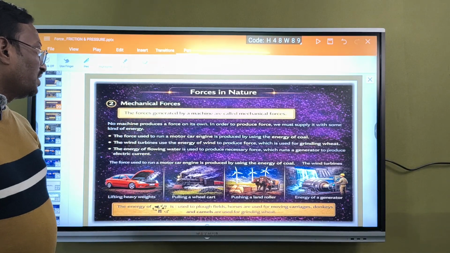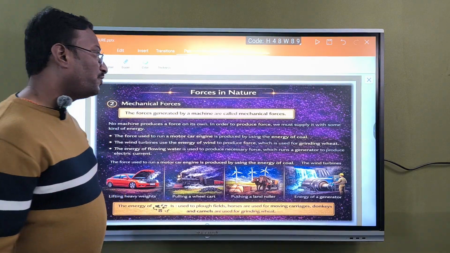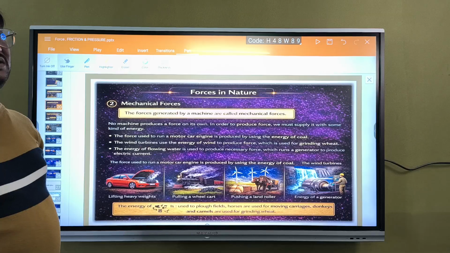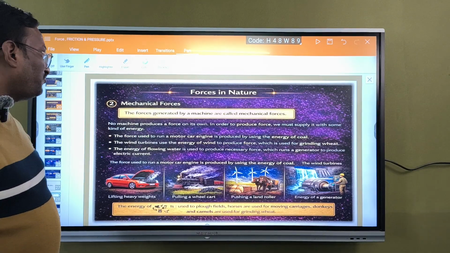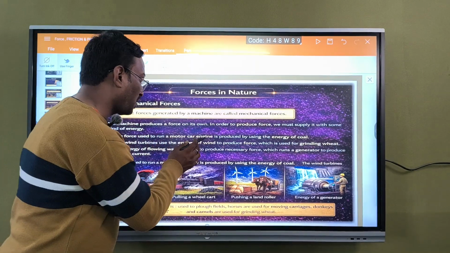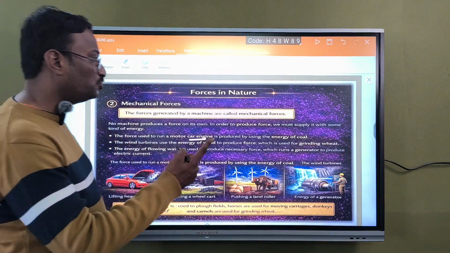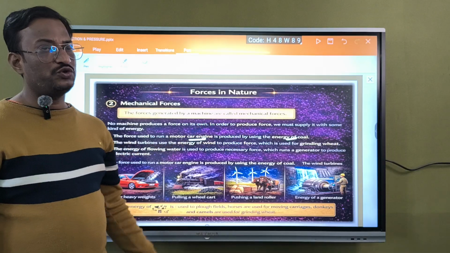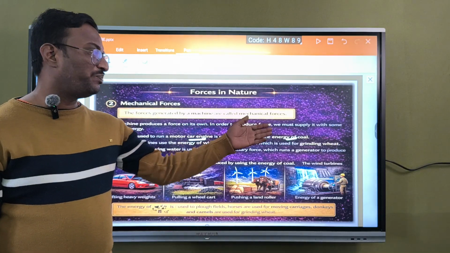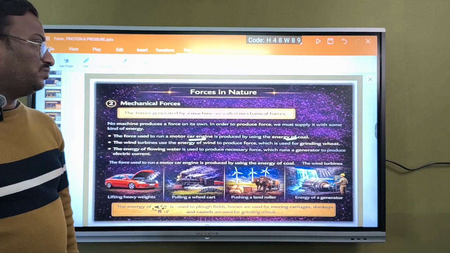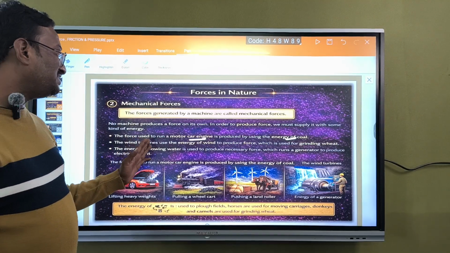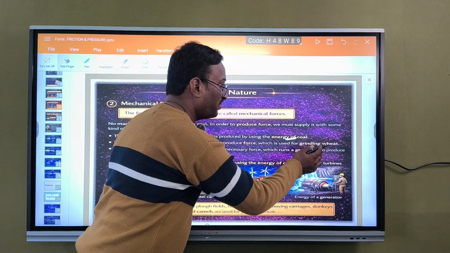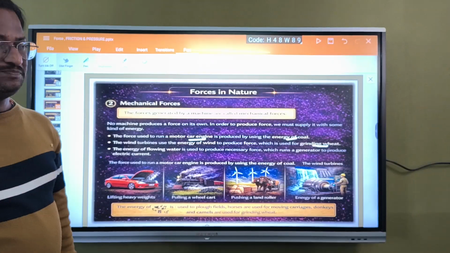See now, in order to produce force, we must supply some kind of energy. That is what I told now. The force used to run a motor car engine is produced by the energy of coal. Previously they used coal, now we use petrol, diesel instead of coal. The wind turbines use the energy of wind to produce force, which is used for grinding wheat.